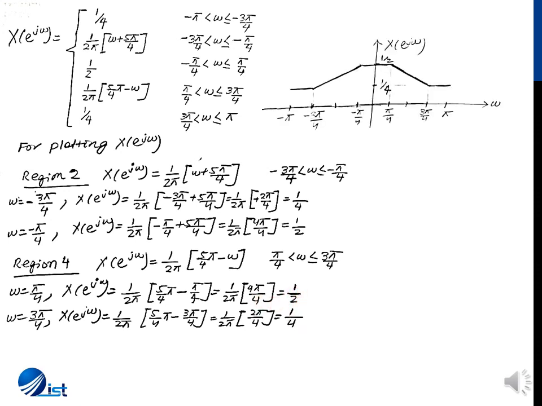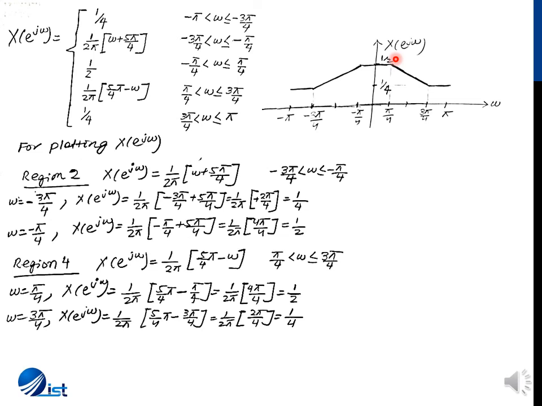So when I plot this function between minus pi and minus 3 pi by 4, we know it had a value of 1/4, so the value is 1/4. Between minus 3 pi by 4 and minus pi by 4, it was an increasing slope, as we saw, and at the lower end point we had a value of 1/4, and at the upper end point we had a value of 1/2, which is as shown. Then between minus pi by 4 and pi by 4, we had a value of half, so it is here.